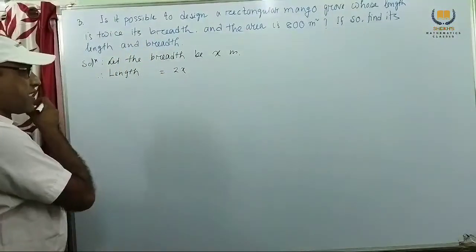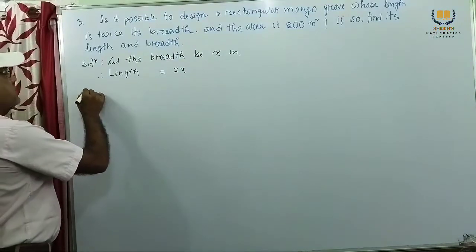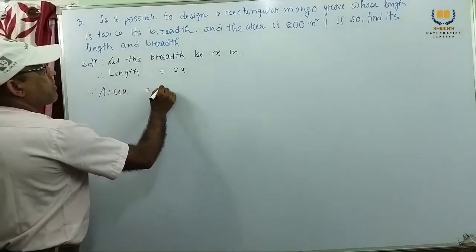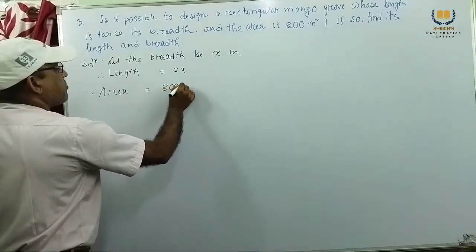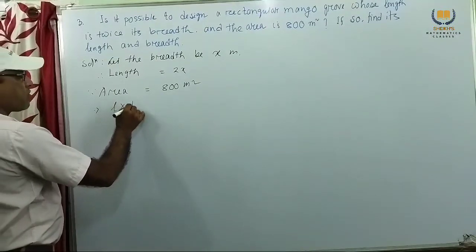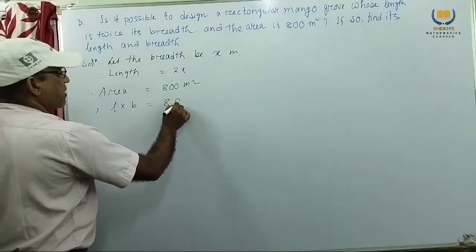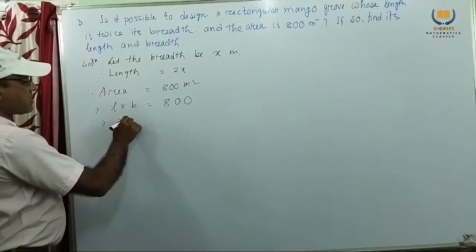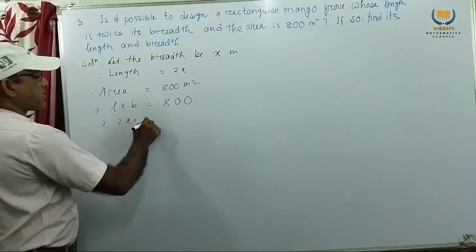Length is twice its breadth. Since area equal to given 800 meter square. Area means we know length into breadth in case of rectangle. Length we get twice x and breadth we get x.